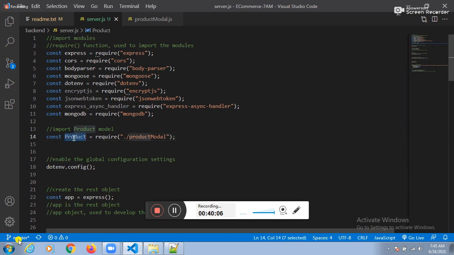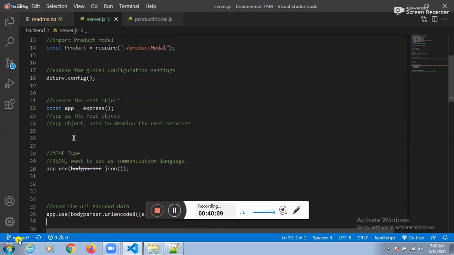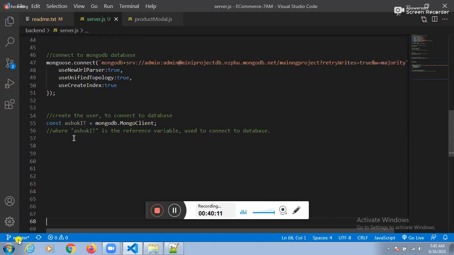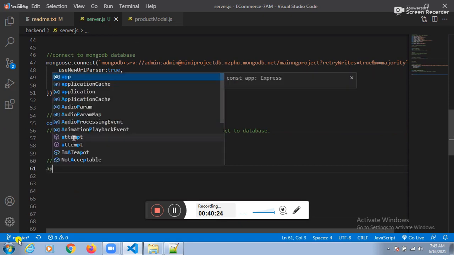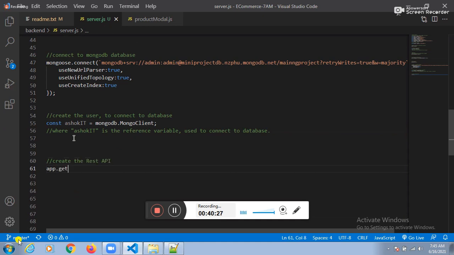Can I create the REST API? Is it possible to create the REST API? Anyone, at least one person here. Guys, will you people help me how to create the REST API? App dot, tell me here. App dot get. Fine, guys. What is the argument one? Slash API slash products. Guys, do you need synchronous or asynchronous? Asynchronous.